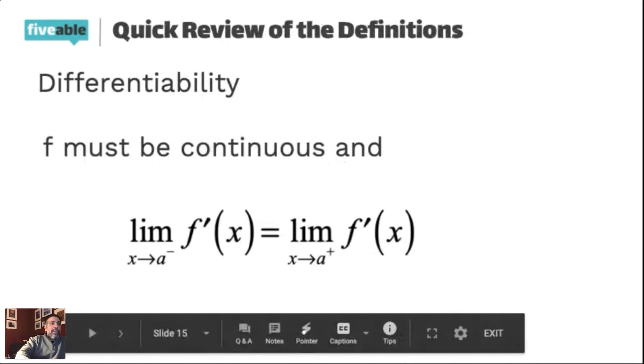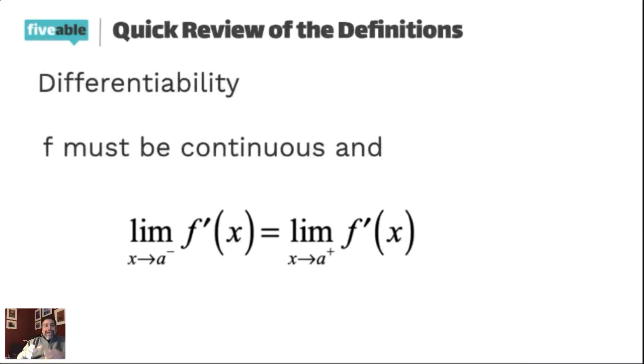So differentiability is when, first of all, you've got to be continuous. So everything we just went over has to be in place. If you're not continuous, you're automatically not differentiable. Matter of fact, let's just talk about the word differentiable for a second, okay? The ending of the word differentiable is able. It means you're able to do something. And the beginning of the word differentiable is that prefix diff, D-I-F-F. Same thing as different. If you're thinking about things that are different, it means they can change.